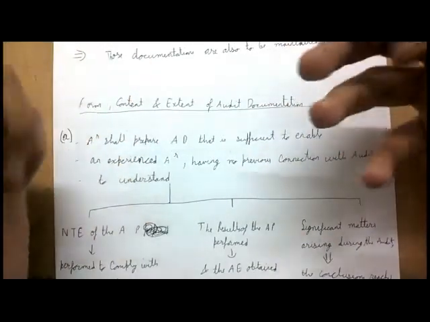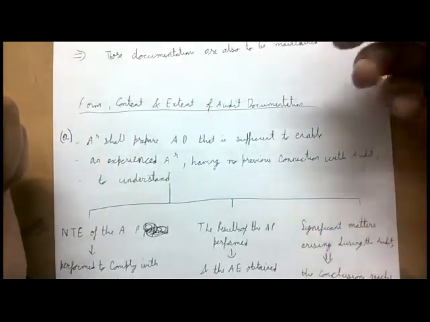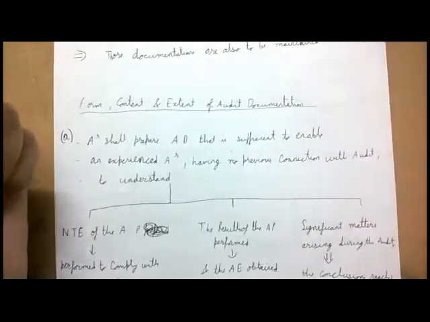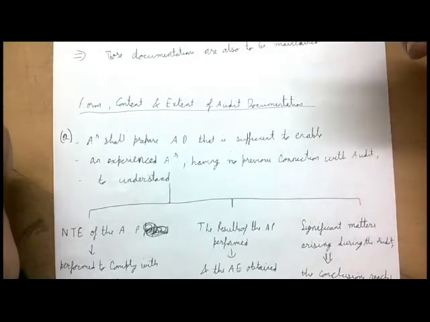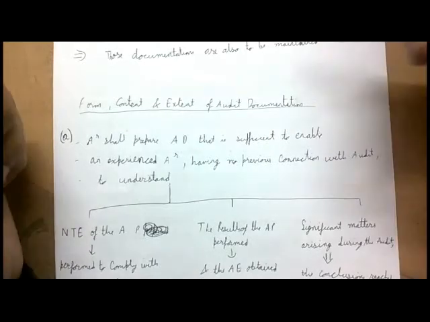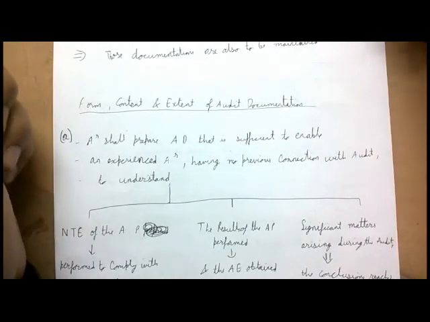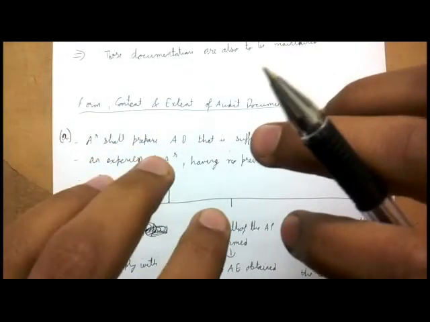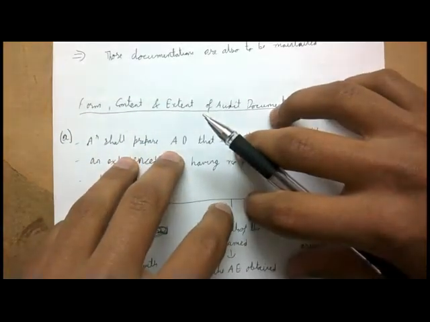And then we have a small case that this standard on auditing will tell you what things you have to document. Now if it says that you have to document A, you have to document B, you have to document C, that doesn't mean that this is an exhaustive list. If you have watched some of my other videos on standards on auditing, you would have found that at the end of the standard on auditing, there's a portion named documentation. That is, you have to document those things. So those documentation requirements shall also be taken into consideration, right?